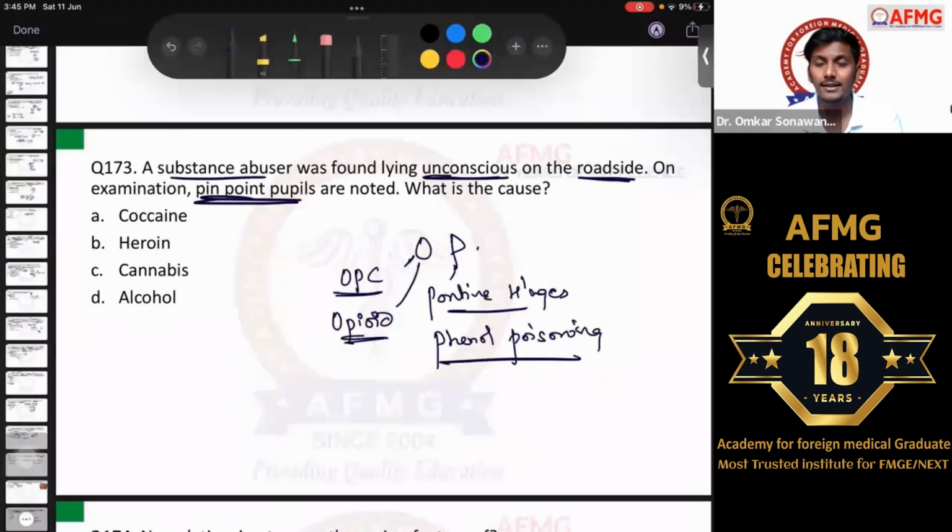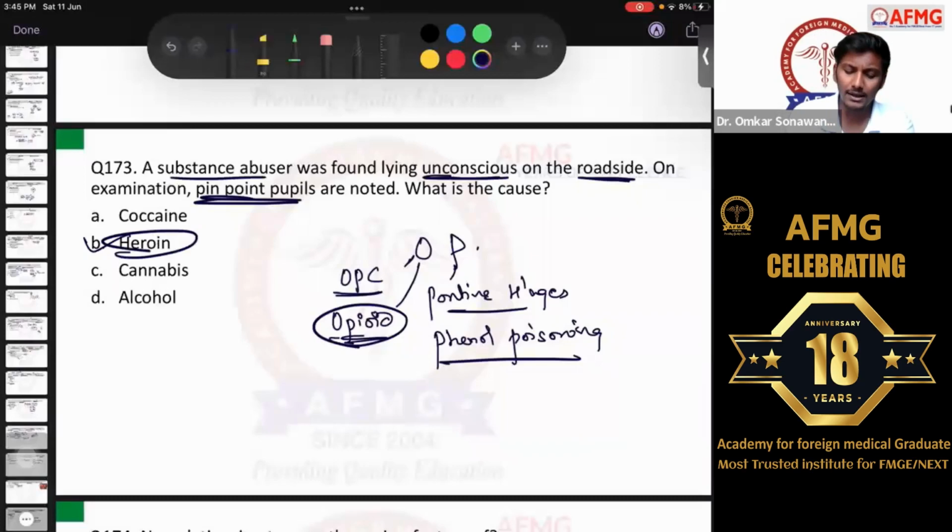So ये तो हमने discuss कर लिया था. I don't think there would have been any issue. So definitely if the patient has pinpoint pupils, is lying unconscious and is a substance abuser, the patient is more likely to be suffering from opioid toxicity or opioid intoxication. And the opioid that is commonly used for intoxication is option B, heroin. Okay, no issues with this. Some people are saying morphine was the option. So whatever it was, morphine or heroin, you could have answered it. Okay, easy. No issues with this, anybody?